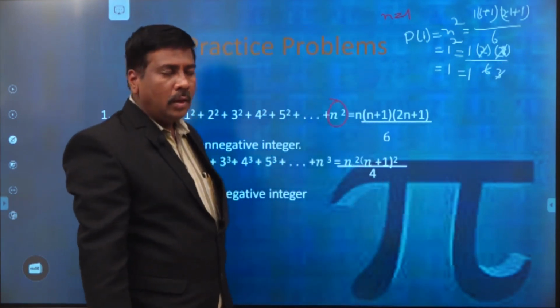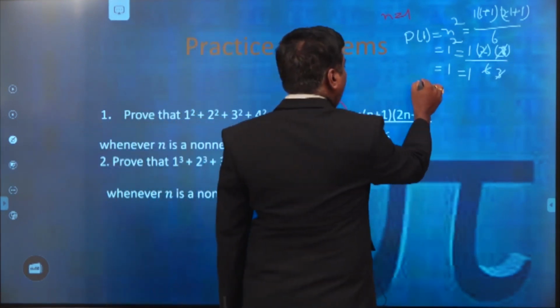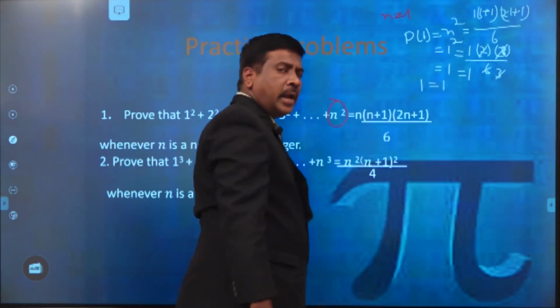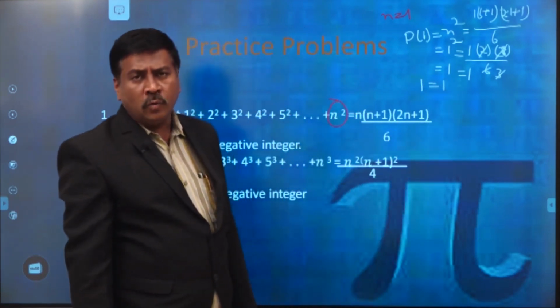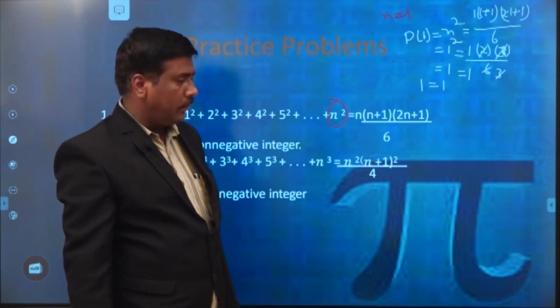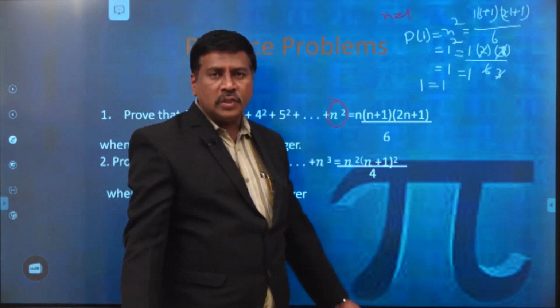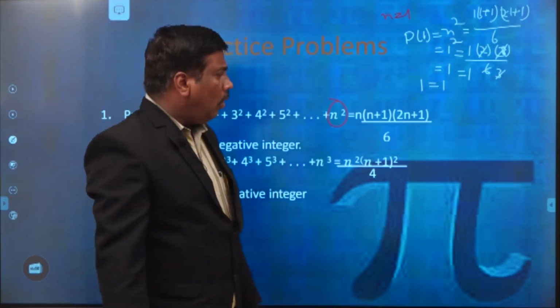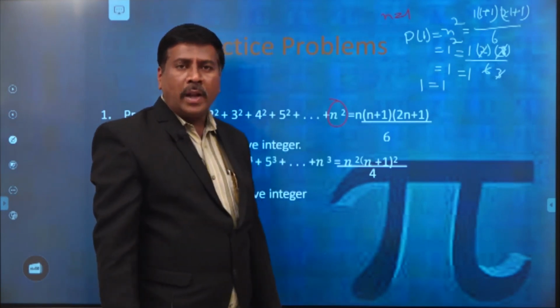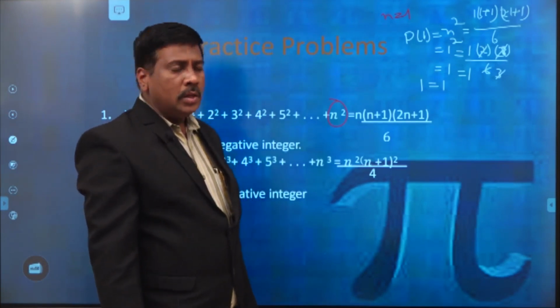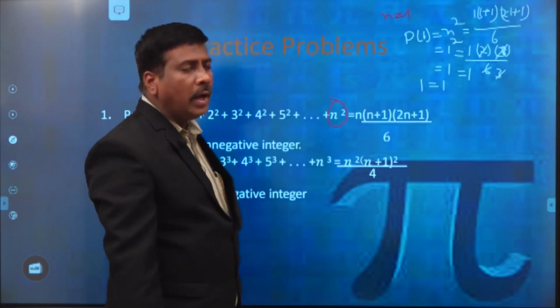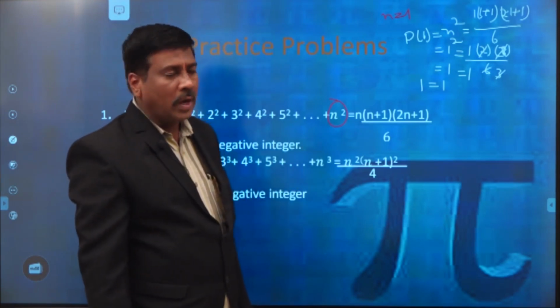1 equal to 1. That means at n is equal to 1, the left hand side is equal to the right hand side. Then the result is true for n is equal to 1, so P of 1 is true. So we have to assume for n is equal to k only, then automatically the result is true for n is equal to k plus 1. You have to prove like this.